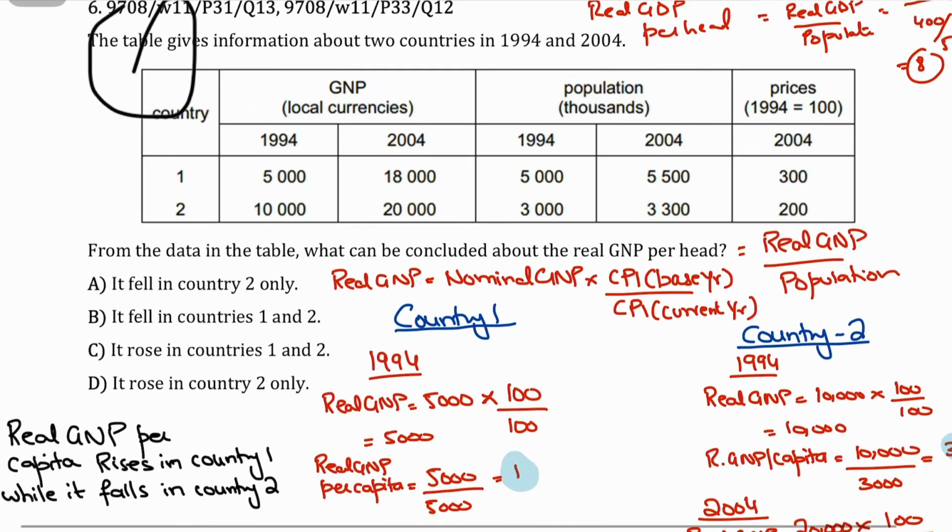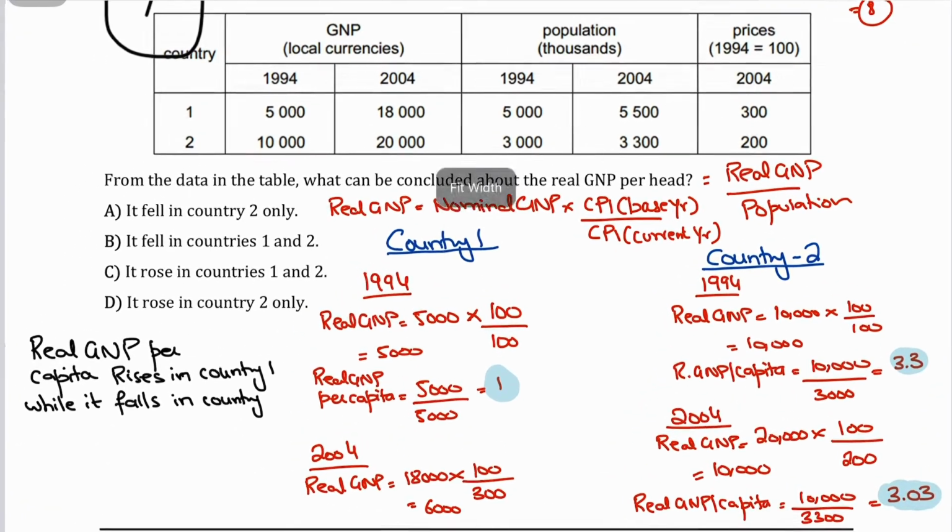So let's see what's happening here. For country 1 in 1994 and for country 2 in 1994, the GNPs are given, and for 2004 in country 1 and country 2 respectively. Then you have the populations given, and then you have the price index, the CPI, given. Anyways.